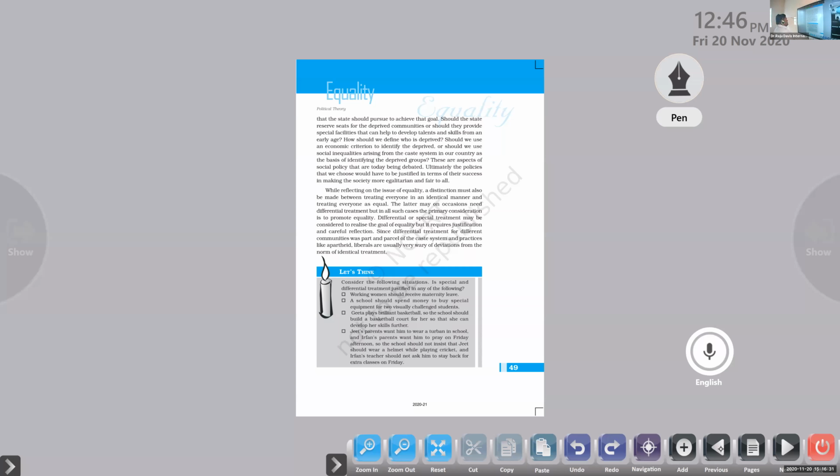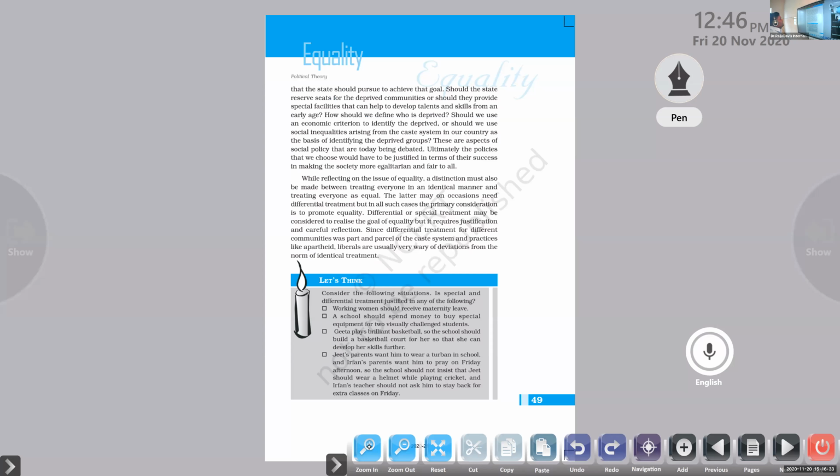Okay, so that's it. Clear. So what method does the government want to use to find out the deprived classes? That's the question. These are aspects of social policy that are today being debated. Ultimately the policies that we choose would have to be justified in terms of their success in making society more egalitarian and fair to all.